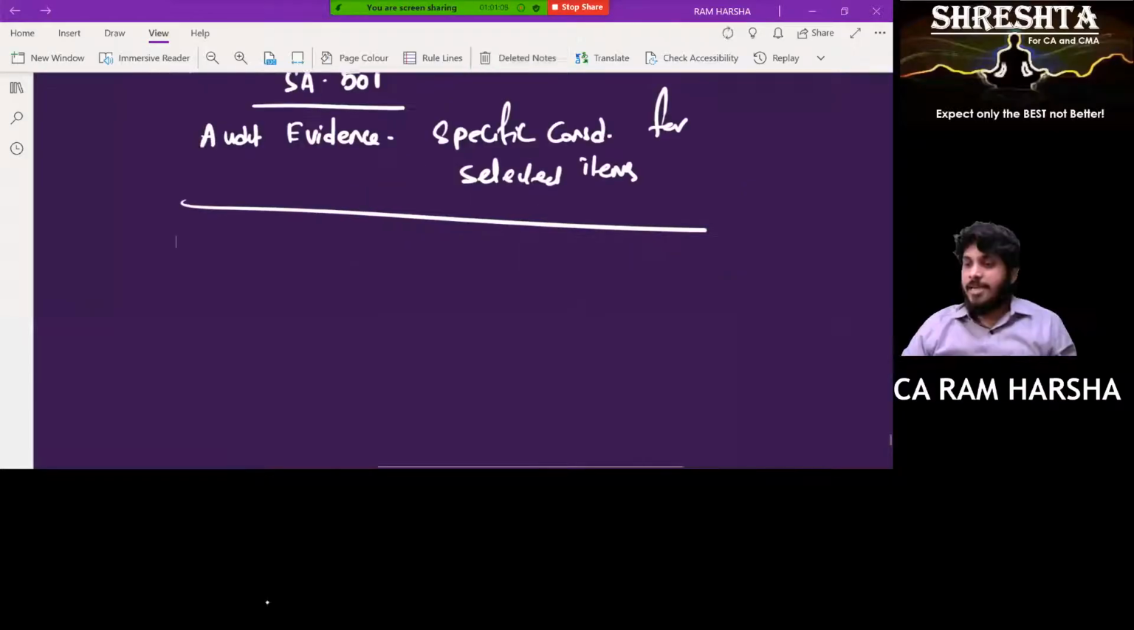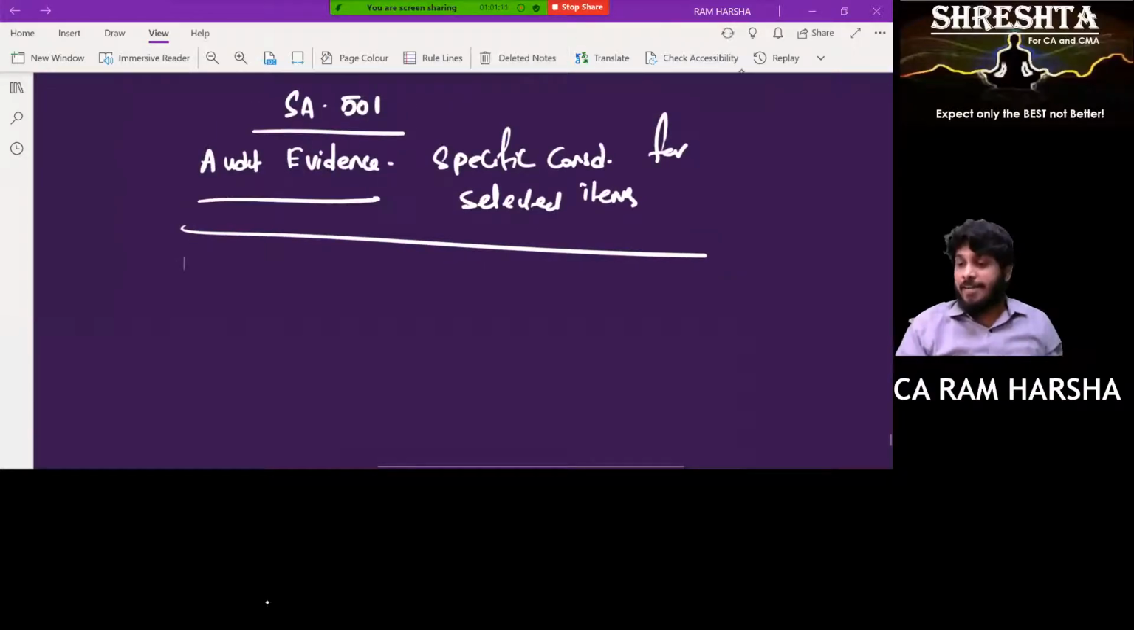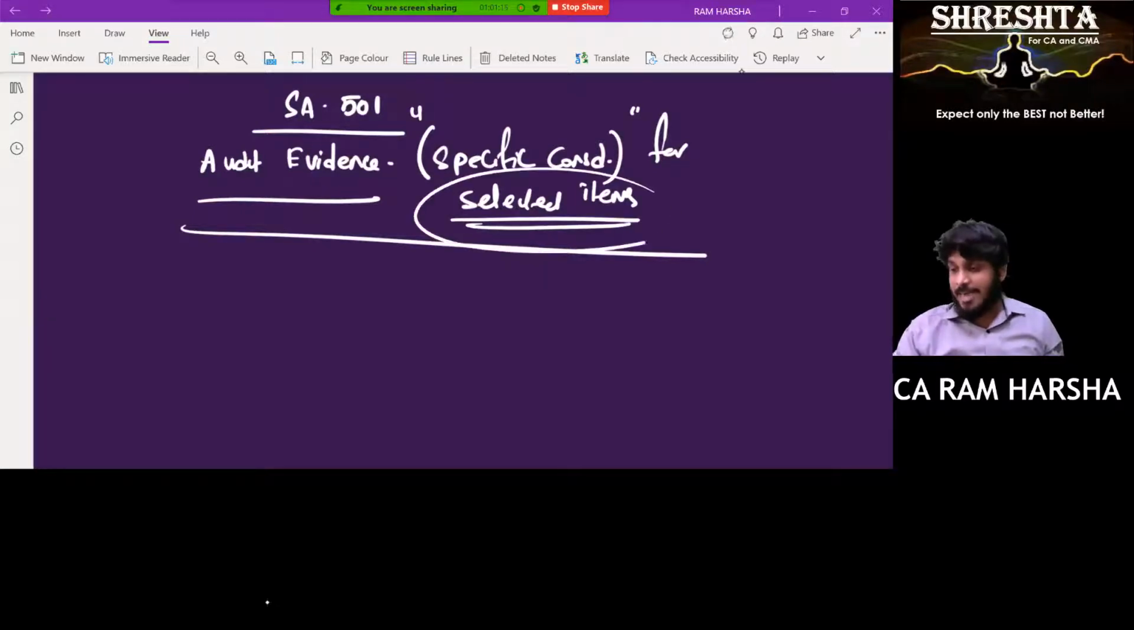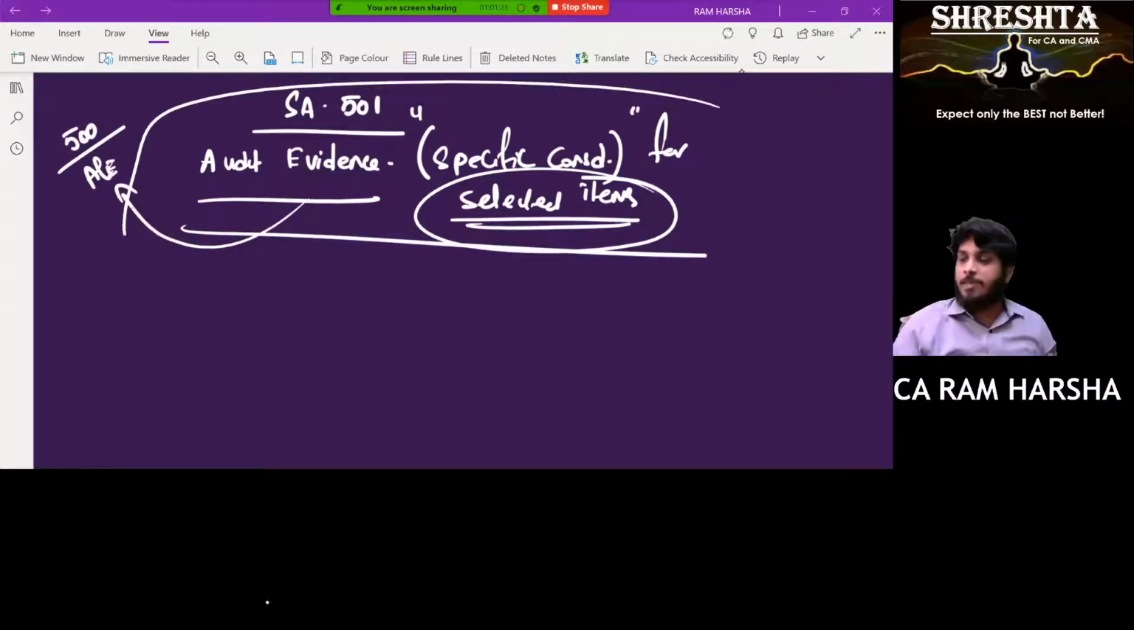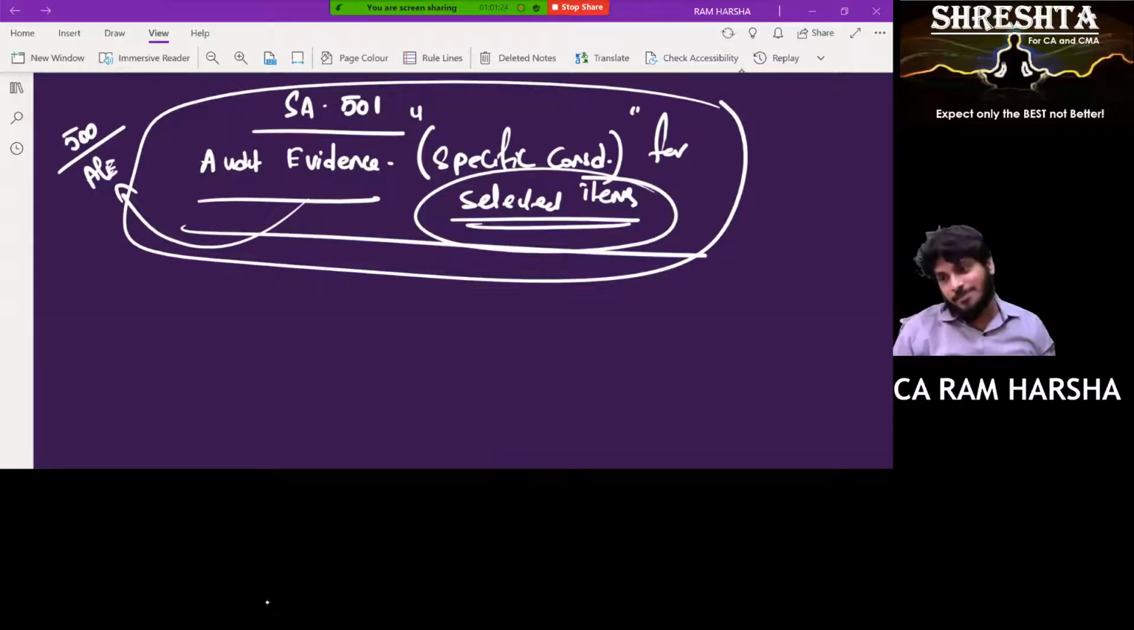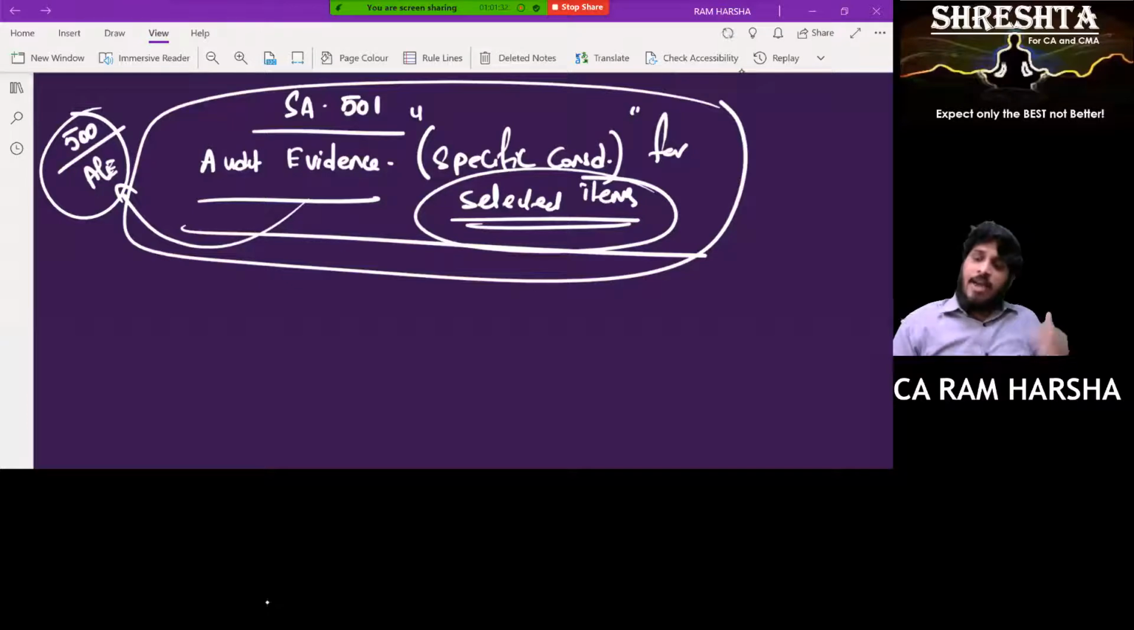So the next standard is SA 501, audit evidence, specific considerations for selected items. See, SA 500 is audit evidence. Earlier this was also merged in audit evidence itself. Now they brought it separately and kept it as a separate standard. What evidence you should obtain, when you should obtain, sufficient or not, all that is discussed in 500. Now they have brought a separate standard 501 for 3 selected items.